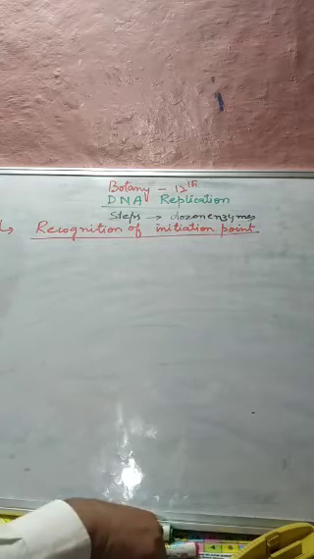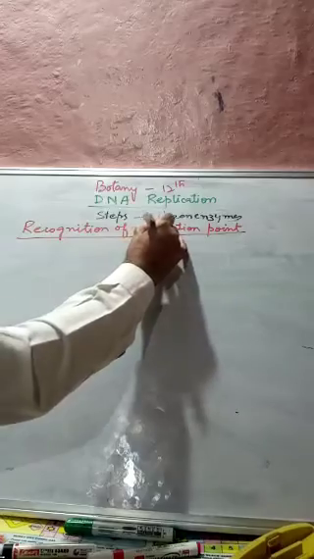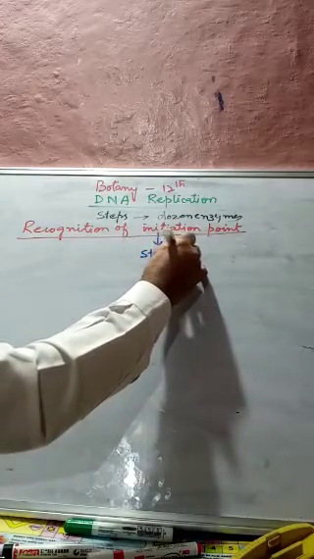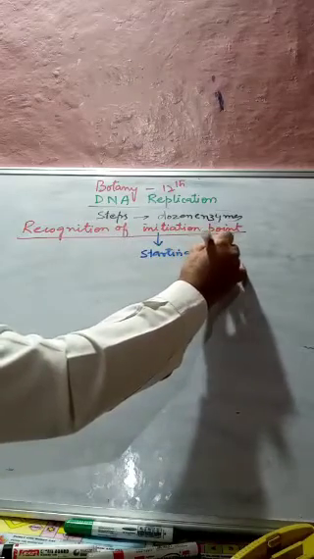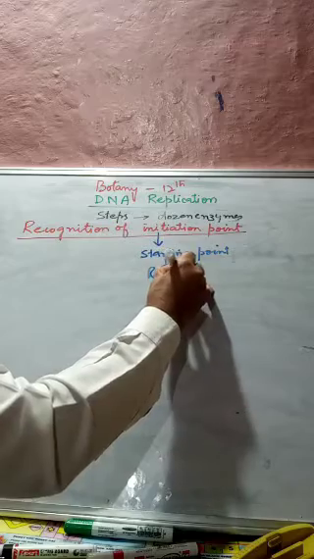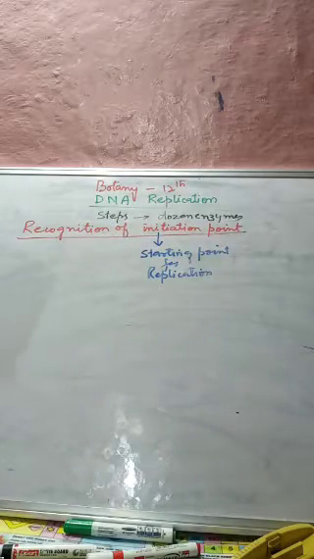The place from where DNA replication starts is called the initiation point. That is the starting point for replication.